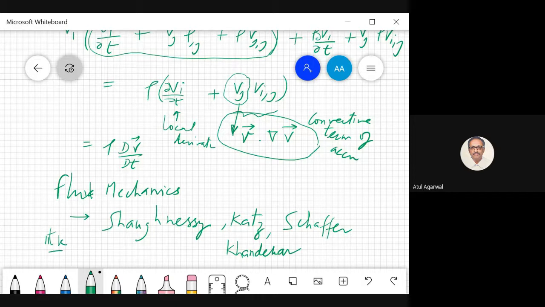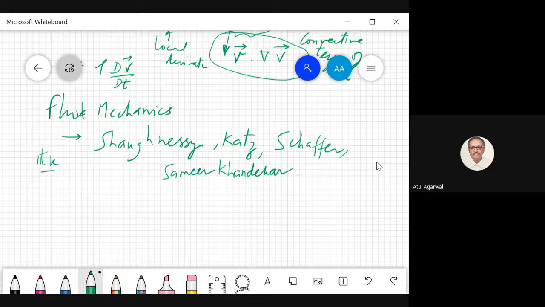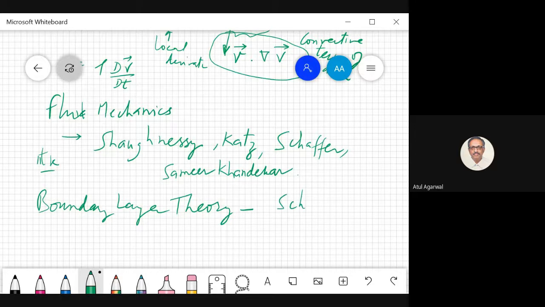Khandekar is an IITK faculty, Samir Khandekar. And there is another good book in fluid mechanics. So you look at them, okay? So we'll carry on with it. The whole thing is, suppose